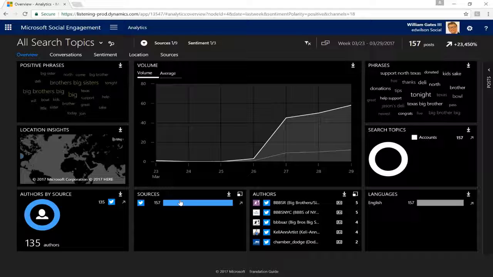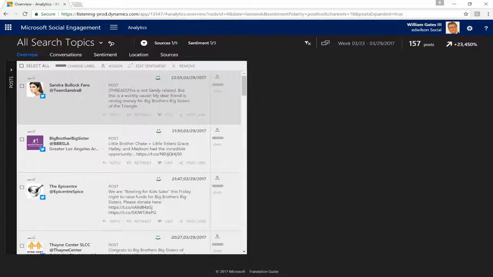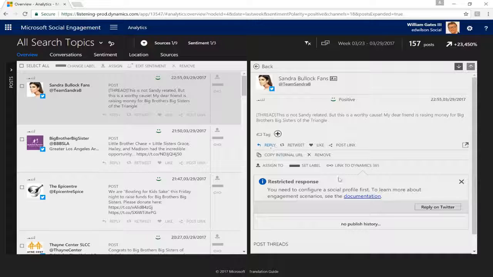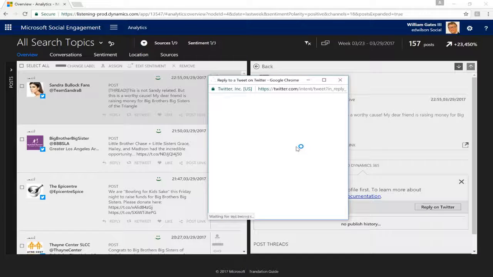And not only that, we now have the ability to actually take action on this. So over here to the right, I could click this post portion and actually see the posts that are being made. So I can see here that there's a Sandra Bullock fans Twitter account. And if I were to click on this, I'll read this. This is not Sandy related, but this is a worthy cause. My dear friend is raising money for Big Brothers, Big Sisters of the Triangle. That's great. So we could certainly come in here and reply to this directly on Twitter.